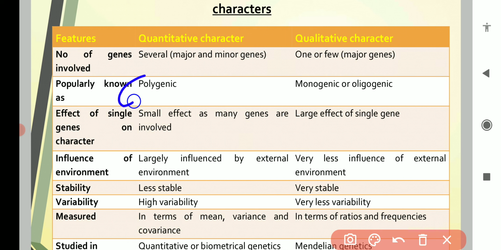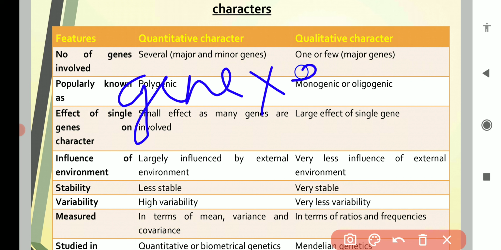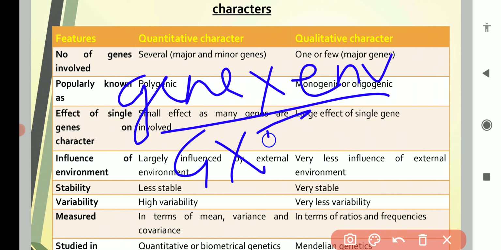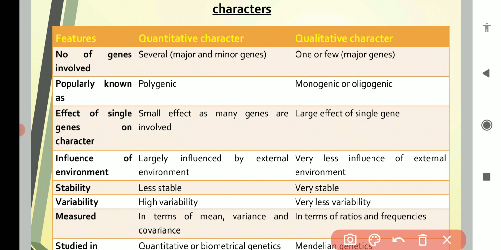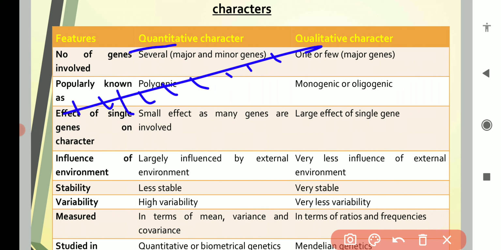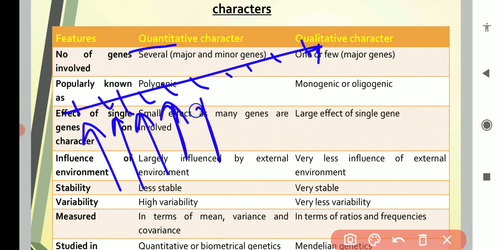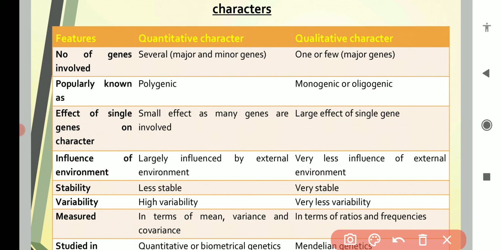We all know that genes interact with the external environment, and this is known as G into E interaction, meaning genes into environment interaction. Because many genes are there, the effect of the environment on each gene will be there, so ultimately a large effect of the environment will be there.